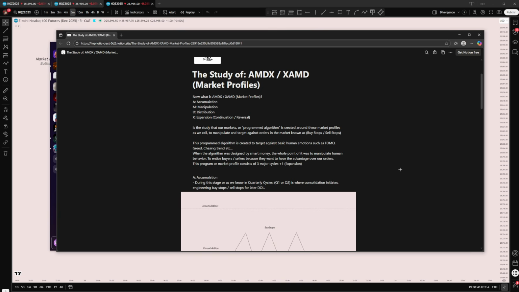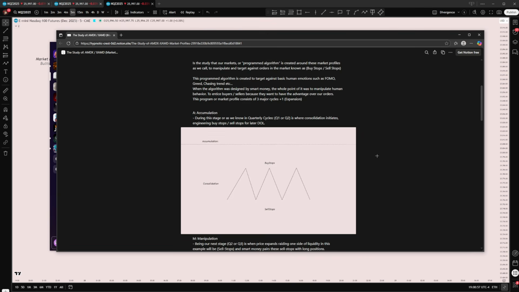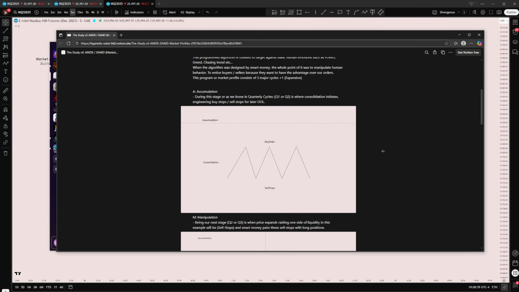So when the algorithm was designed by smart money, the whole point of it was to manipulate human behavior, to entice buyers and sellers because they want to have the advantage over our orders. This program, or market profile, consists of 3 major cycles, plus 1 being the expansion, right? Number 1 obviously being accumulation.